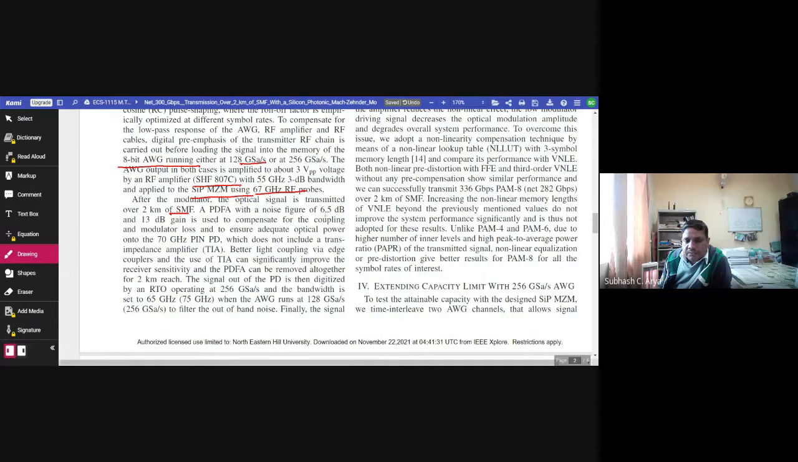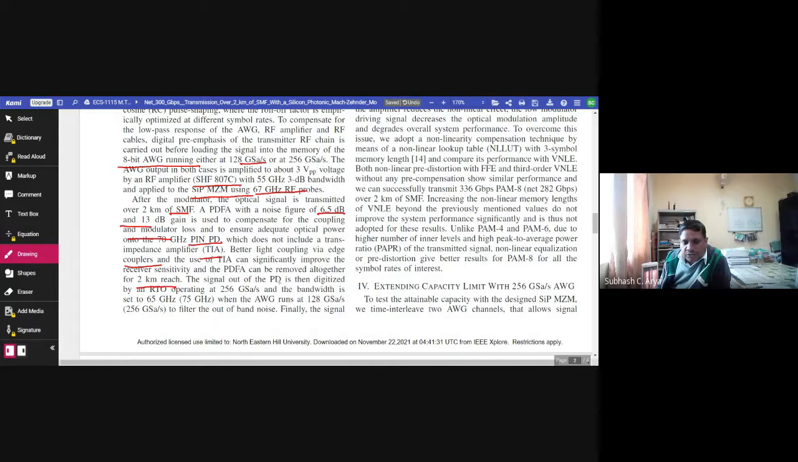An erbium doped fiber amplifier with a noise figure of 6.5 dB and 13 dB gain is used to compensate for the coupling and modulator loss and to ensure adequate optical power onto the 70 gigahertz PIN photodetector, which does not include a trans-impedance amplifier. Better light coupling via edge coupler and the use of a trans-impedance amplifier can significantly improve the receiver sensitivity, and the erbium doped fiber amplifier can be removed altogether for 2 kilometer range.